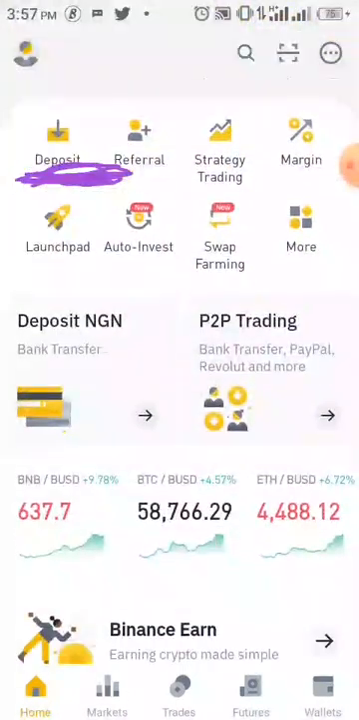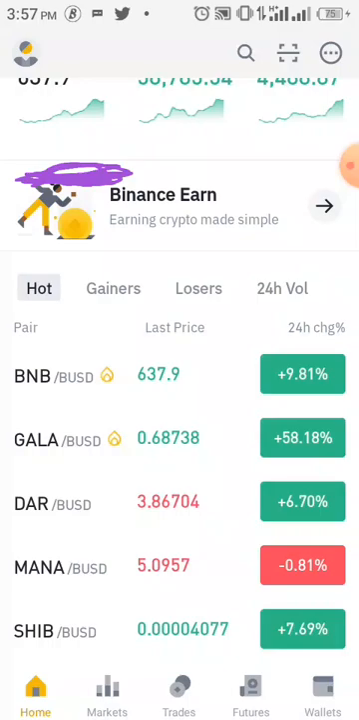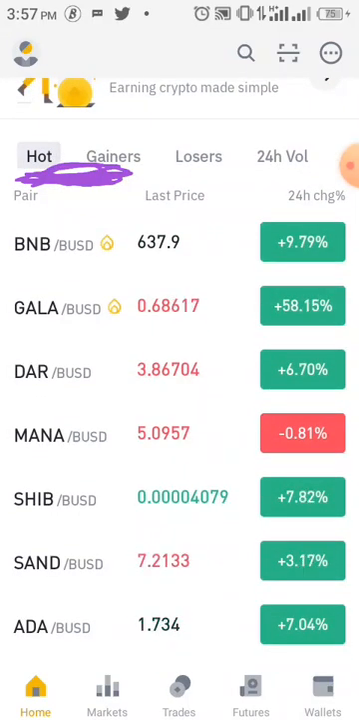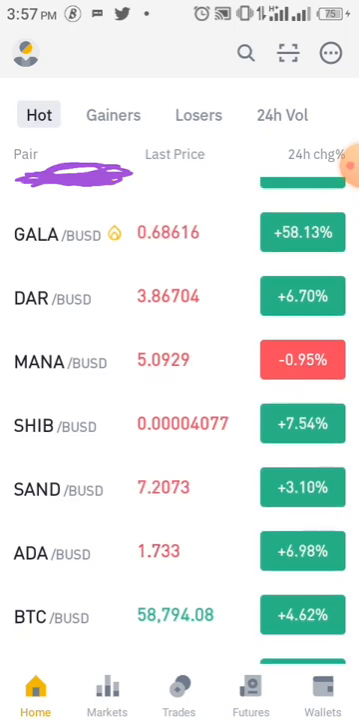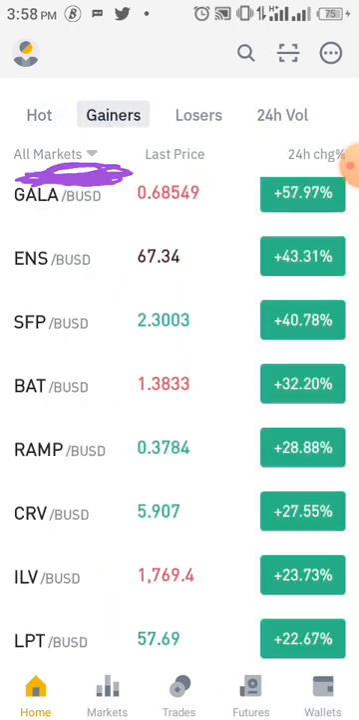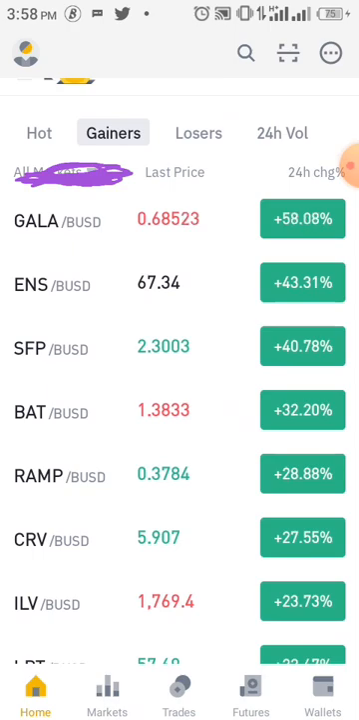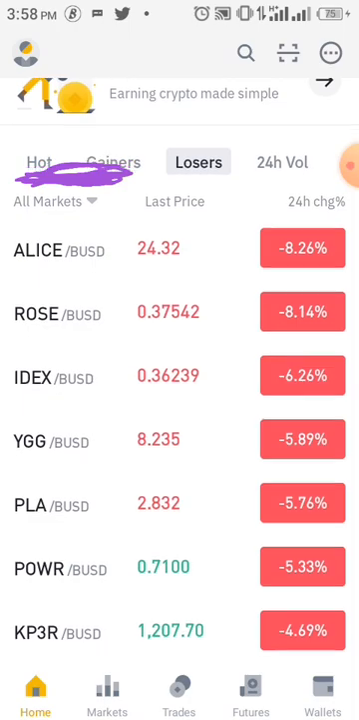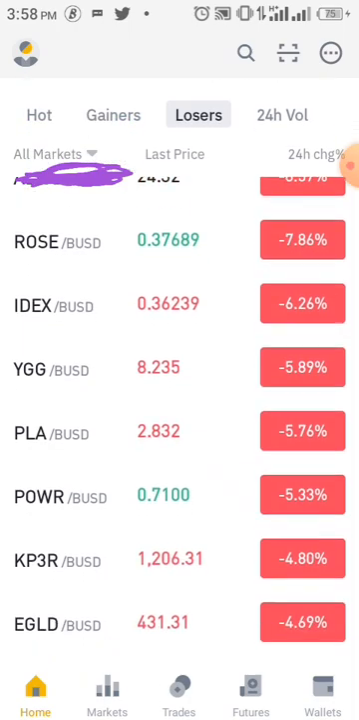Now, as you can see, when you scroll down, you see odds. These are coins that are trading with high volume. Remember, when you scroll to the left, you see gainers. Gainers are the ones that have the highest increase in volume for today, for every 24 hours, and the losers are the ones that have the highest loss every 24 hours.